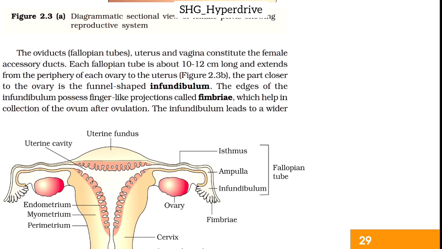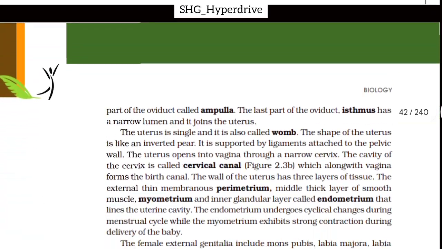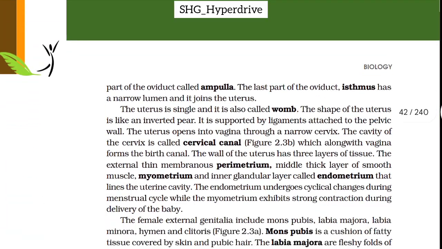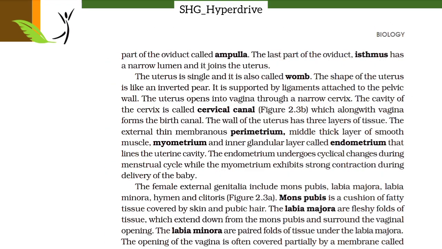The infundibulum leads to the wider part of the oviduct called the ampulla. The last part of the oviduct, the isthmus, has a narrow lumen and it joins the uterus. The uterus is single and it is also called the womb. The shape of the uterus is like an inverted pear. It is supported by ligaments attached to the pelvic wall.